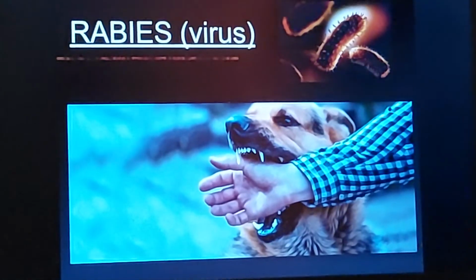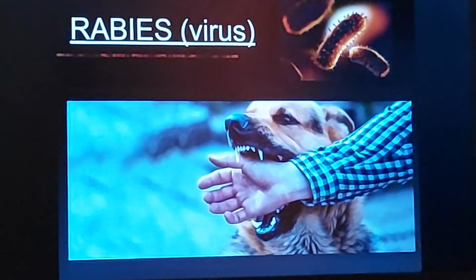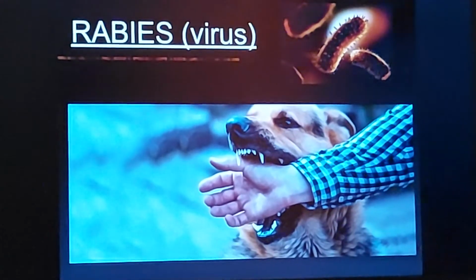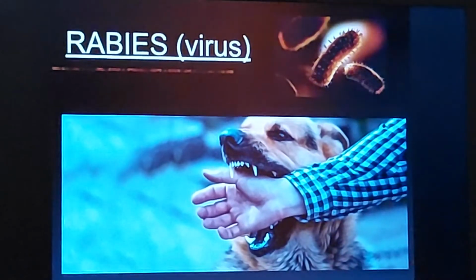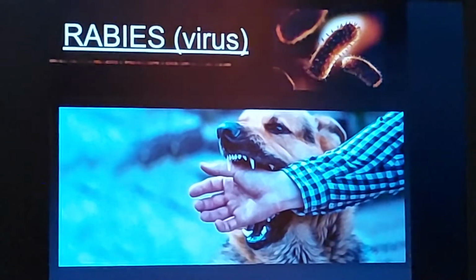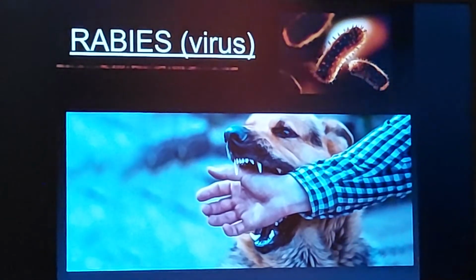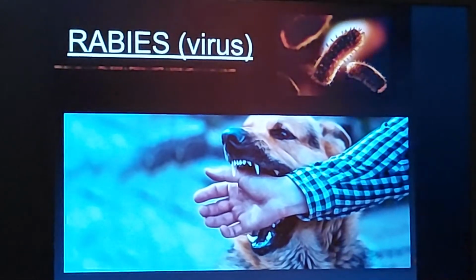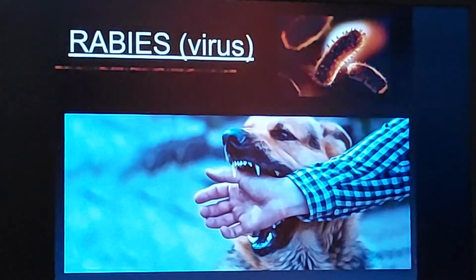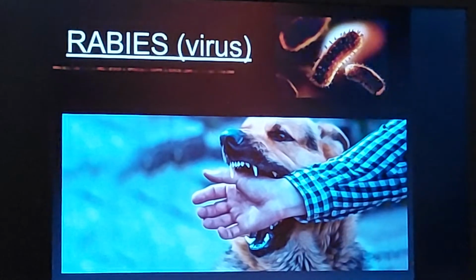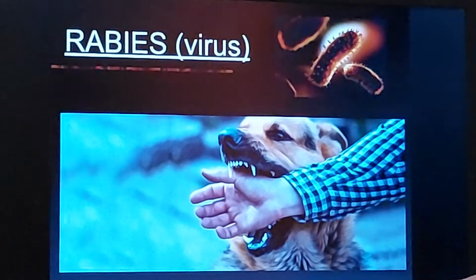Now this is another disease caused by a virus, rabies, and rabies is a disease which generally gets transmitted by the saliva of an infected animal. So the infected animal bites any animal or a human being, then this rabies disease occurs. And in rabies, the person develops pain in the muscles, muscle spasm, fever, as well as hallucination. Sometimes a nervous breakdown takes place. So this is a very fatal disease, and proper care has to be taken once any person gets rabies. But vaccinations are available for this also.